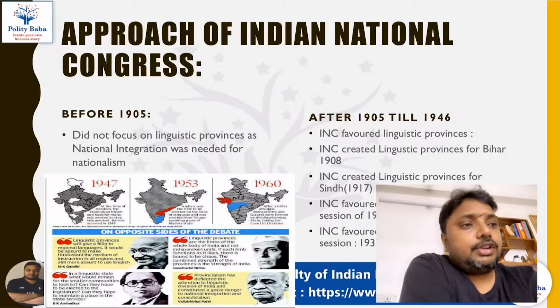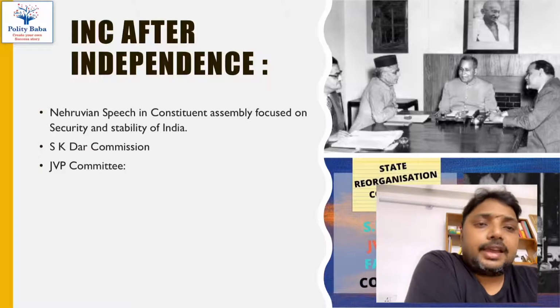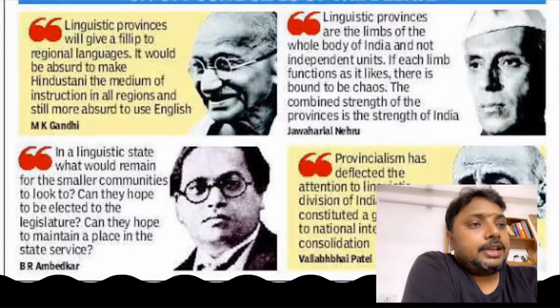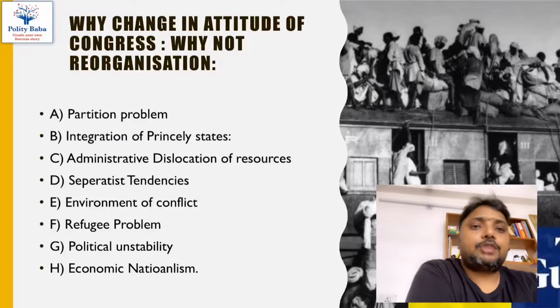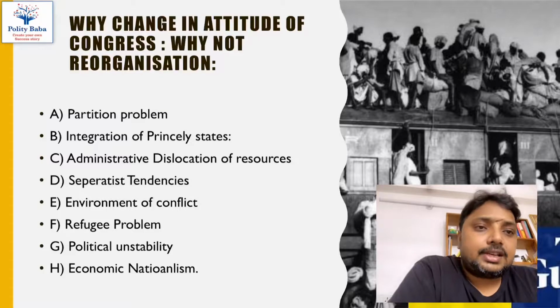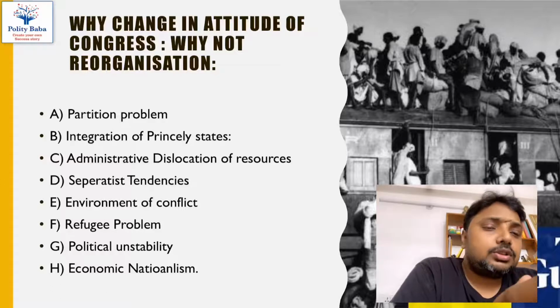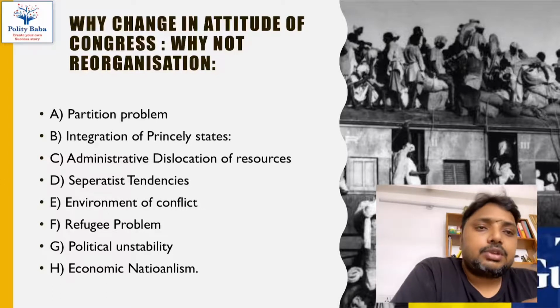Then we will do a lot of analysis of what were the factors which led the Congress to change its policy, and then finally what was the fodder of the discussion in the Constituent Assembly. We will see that Congress was not much interested in forming the linguistic states or creating the states on the basis of the language in the country immediately just after the independence.